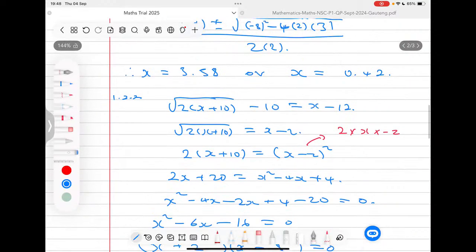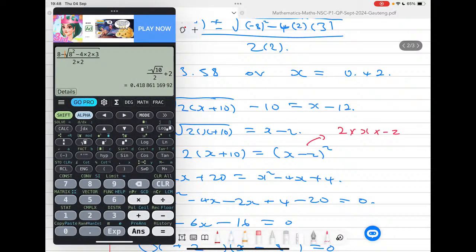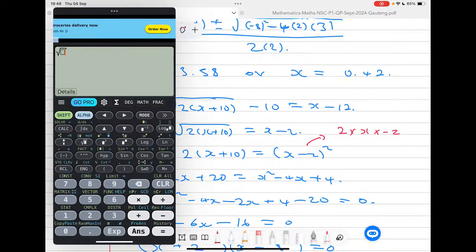Now, to do that, it's a very simple thing. You don't even have to write it down. You just use your calculator. You'll come here and say, on the left-hand side, I have the root of 2 multiplied by, my first answer there is negative 2, isn't it?